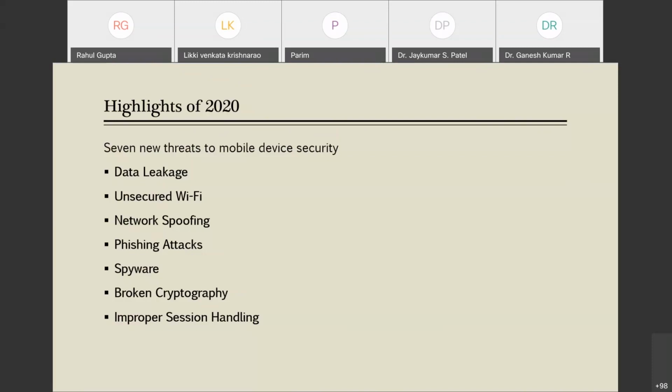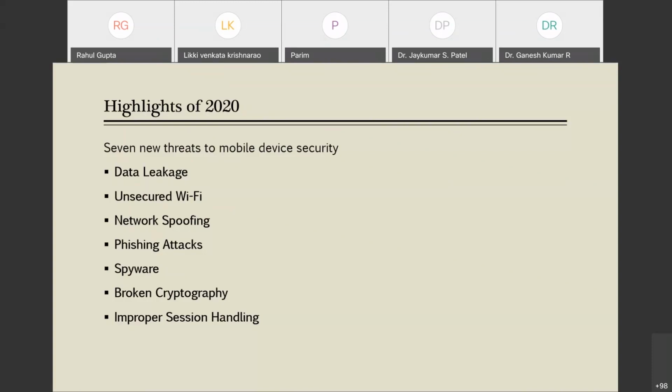So how is it done in terms of mobile device security? As we have seen, we are always signed in to our email accounts when using our mobile, and our mobile is always at an arm's length from us. So as soon as a mail comes, we try to open that mail, and knowingly or unknowingly we open a mail which has a phishing attack, and we are compromised.